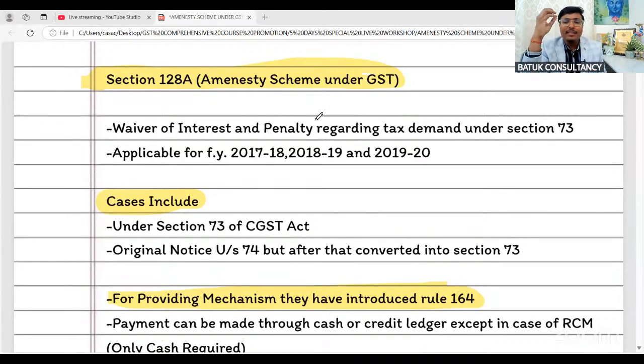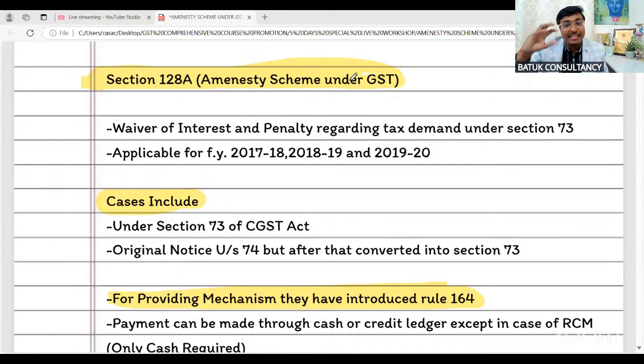So sir, what do you mean by this amnesty scheme? Why is there a requirement of an amnesty scheme? This is the question. Second question, what do you mean by this amnesty scheme? So amnesty scheme is a concessional scheme in which government is saying that, sir, if there is any demand which has been raised by the jurisdictional officer due to certain default at your end, then we'll provide you the relief on account of your interest and on account of your penalty. You just need to pay the tax for the respective period.